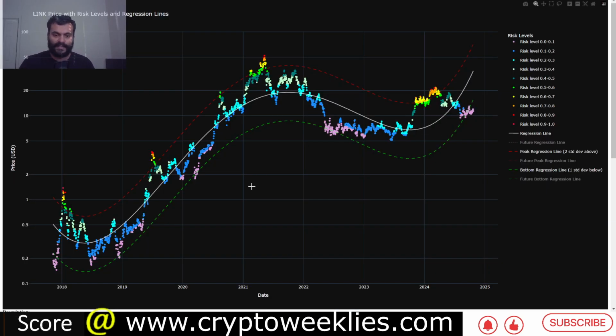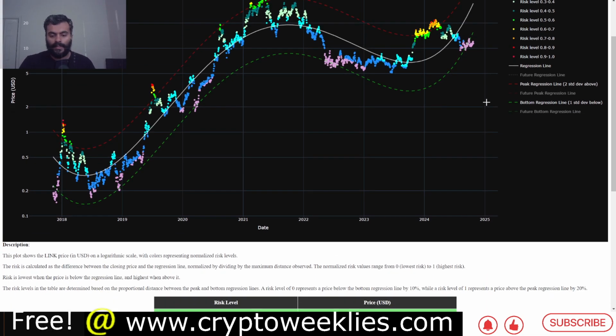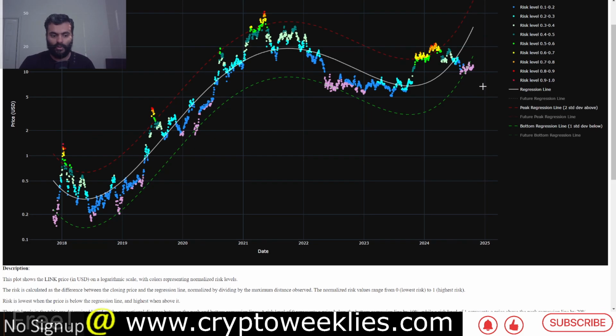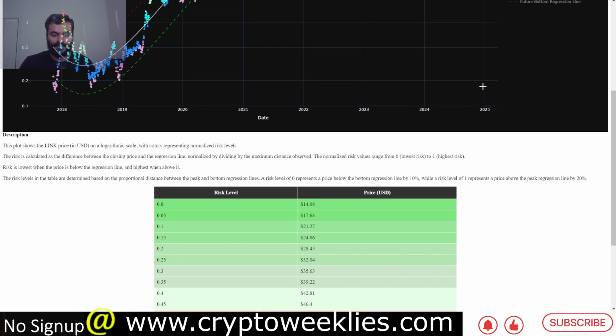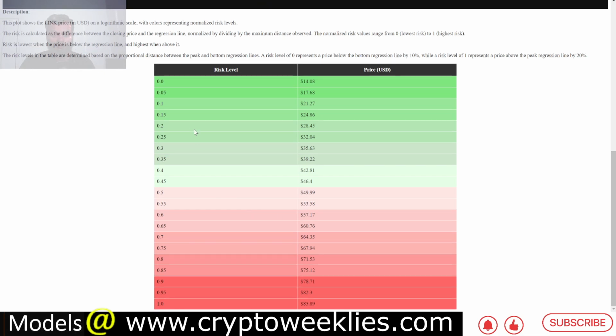This is the same analysis, the polynomial regression analysis. Instead of having a rainbow analysis, it is peak and bottom based on the 2 standard deviation peak and 1 standard deviation regression bottom. And if you analyze the normalized risk level for Link between 0 and 1, you can see at this point in time, the bull run peak estimated by this model is at around $86 over here.